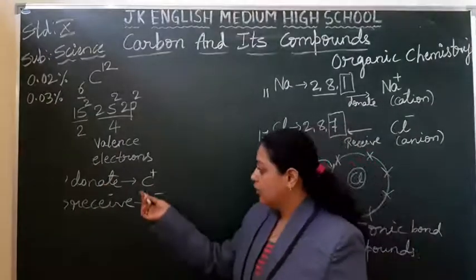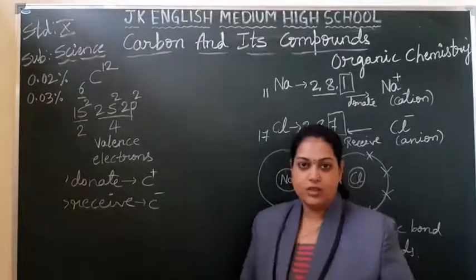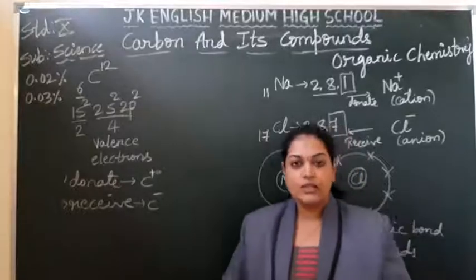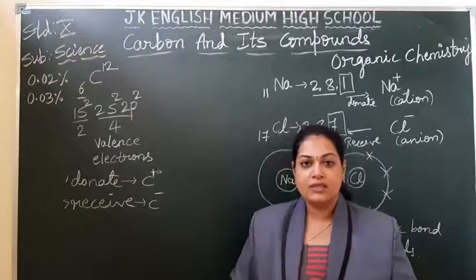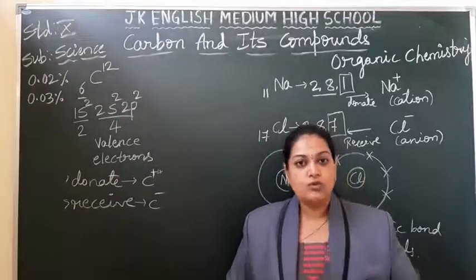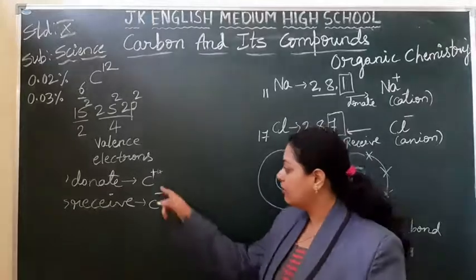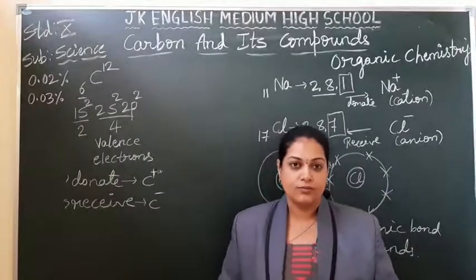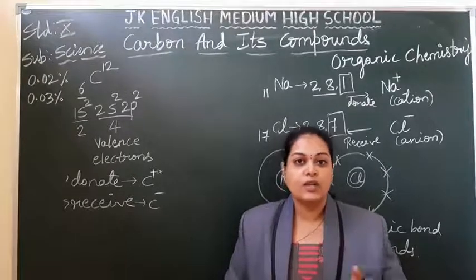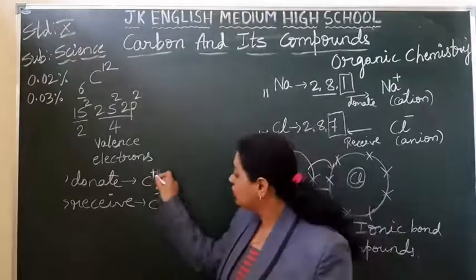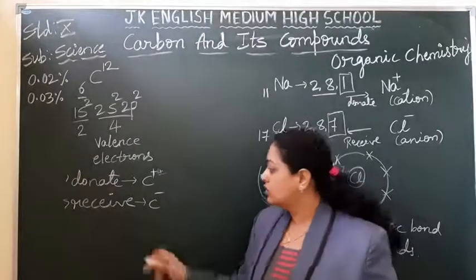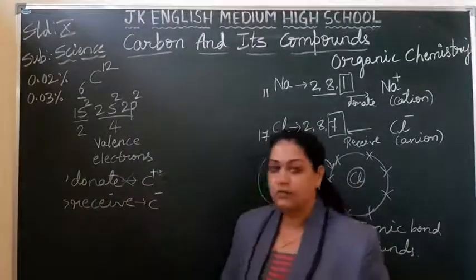If carbon donates 4 electrons and becomes positively charged, it is not possible, students. What happens? To lose 4 electrons, this carbon nucleus requires a large amount of energy. A very huge amount of energy is required to lose these 4 electrons from the carbon. So this is not possible.